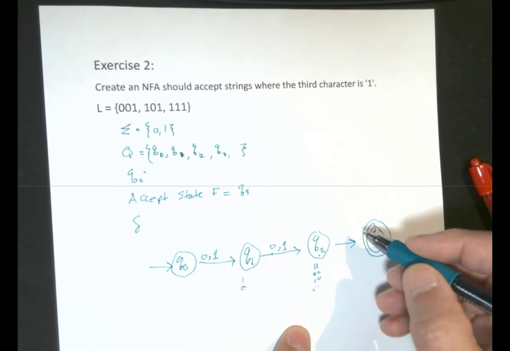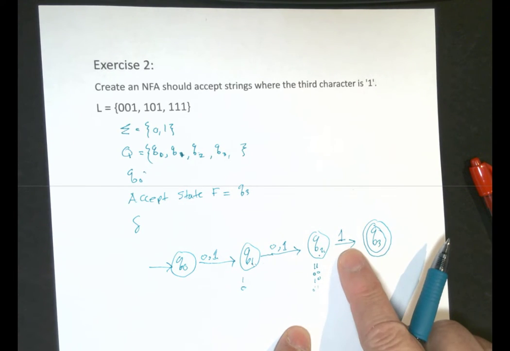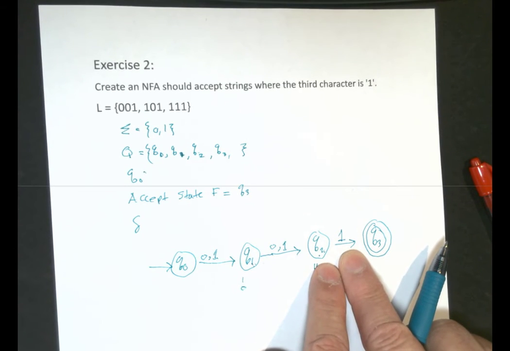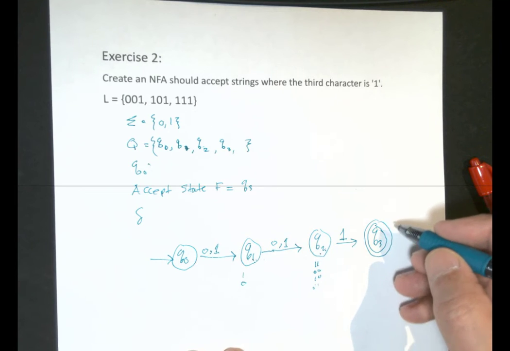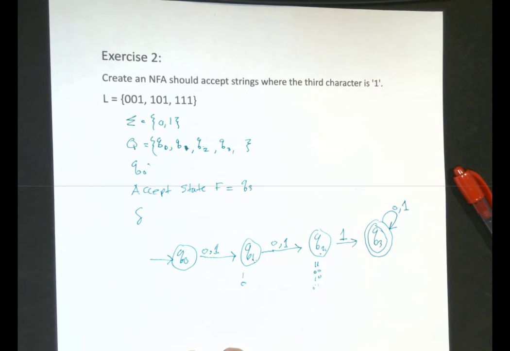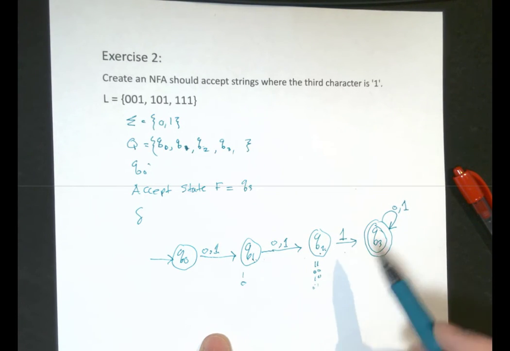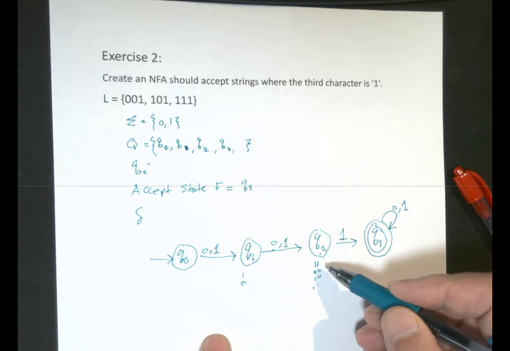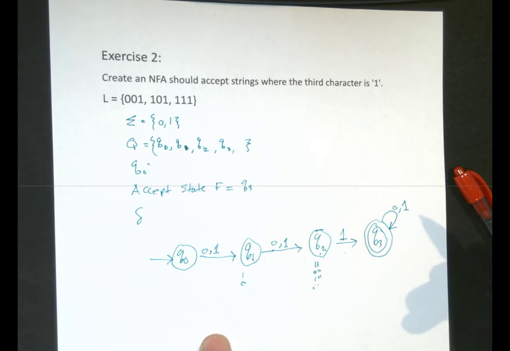Now in this case here, we can only move on 1 because that's the third character in the string. And in Q3, it doesn't matter if we read more zeros or more ones. So again, one more time, it doesn't really matter as long as the third is 1. Now what happens if we read a 0 here? We say we're not going to move anywhere, and the string is not accepted.